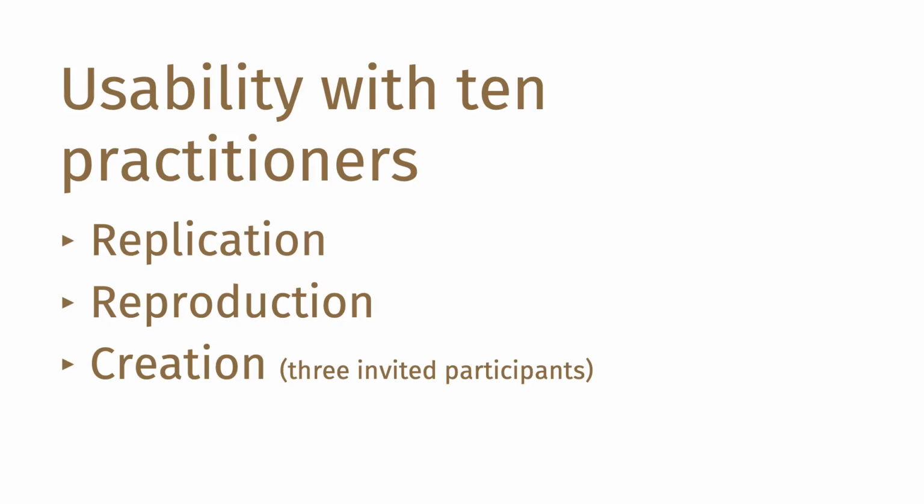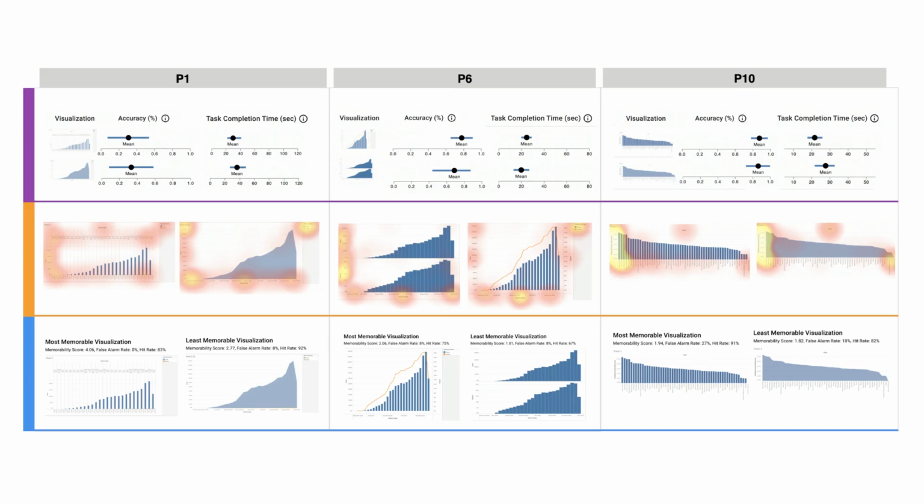We ran a usability study with 10 practitioners going through 3 tasks from replication, reproduction, and creation tasks. Only 3 invited participants went through the creation tasks. Here are the outcomes of the creation tasks where we provide a dataset and the 3 participants created visualizations and run 3 experiments to derive feedback. They experimented with different bar chart variations and an area chart.